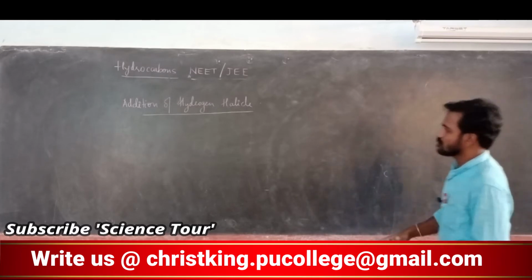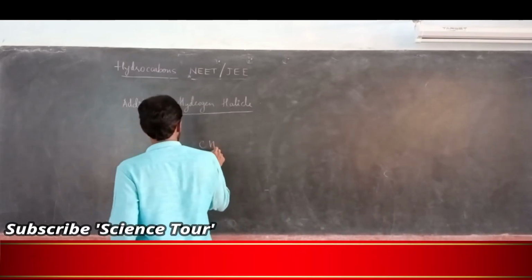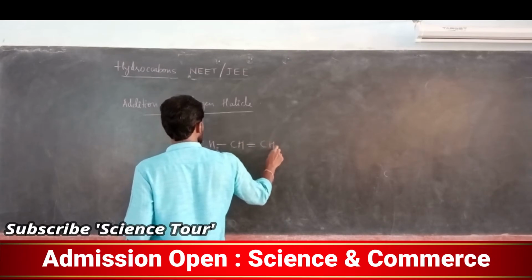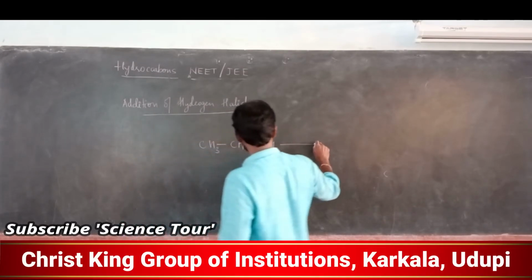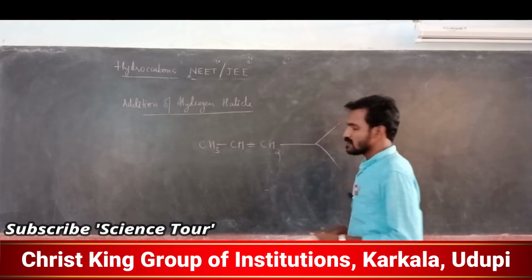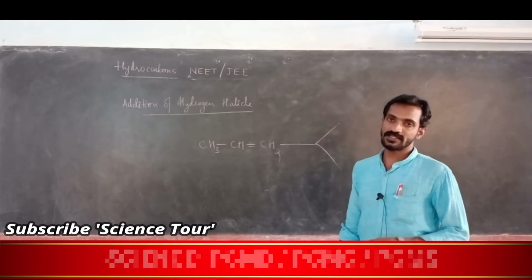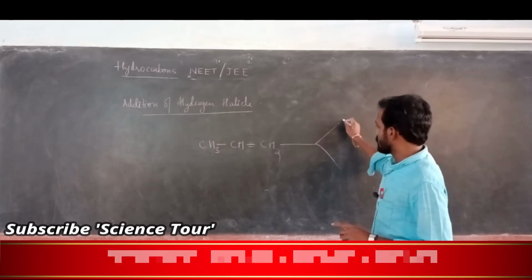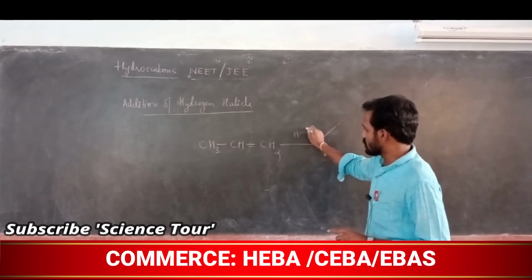Okay. By mistake I wrote CH3, CH double bond, CH2. See, here two possibilities are there, my dear students. For this one, two possibilities are there. No doubt, my dear students. See, HCl, I will take HCl.